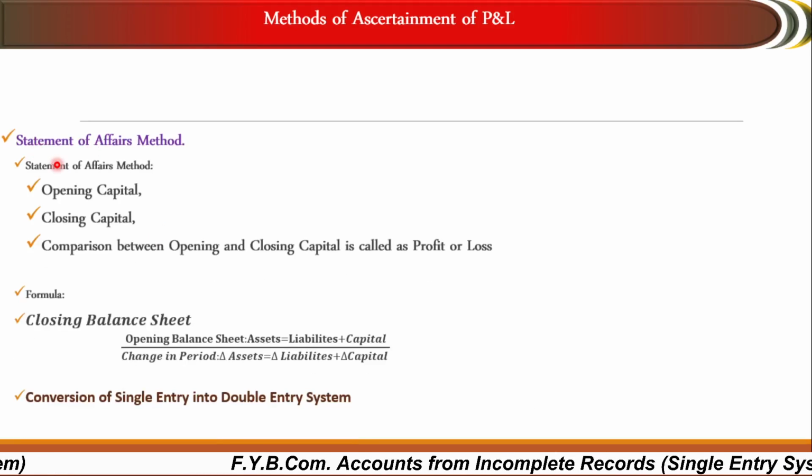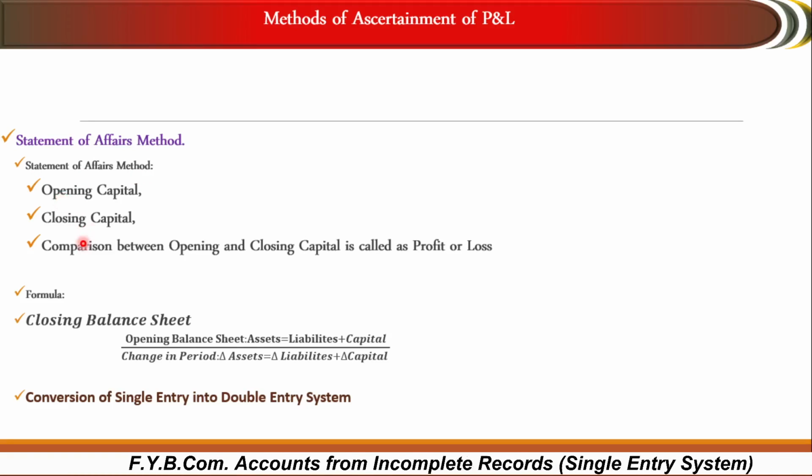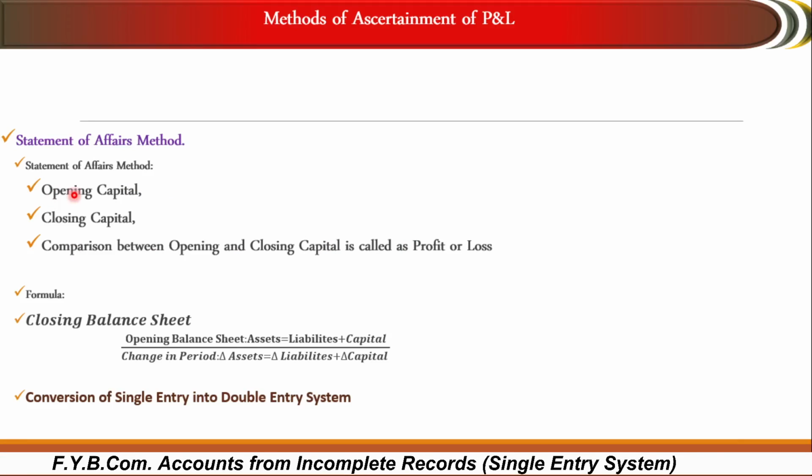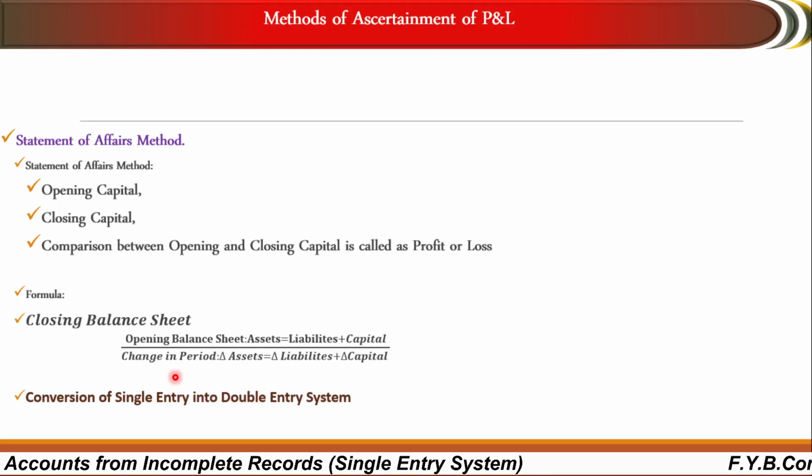First of all, in a single entry system we have to prepare a statement of affairs. That is the first method, the statement of affairs method, under which we prepare opening capital and closing capital. The comparison between opening capital and closing capital we call profit or loss. The formula for the closing balance sheet is here. Opening balance sheet: assets equal liabilities plus capital, and change in period, that is, change in assets is equal to change in liabilities plus capital. So this is the formula of the closing balance sheet.